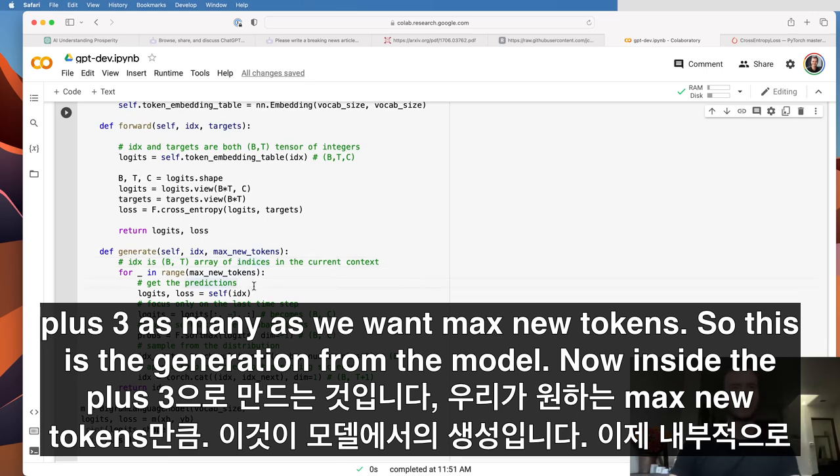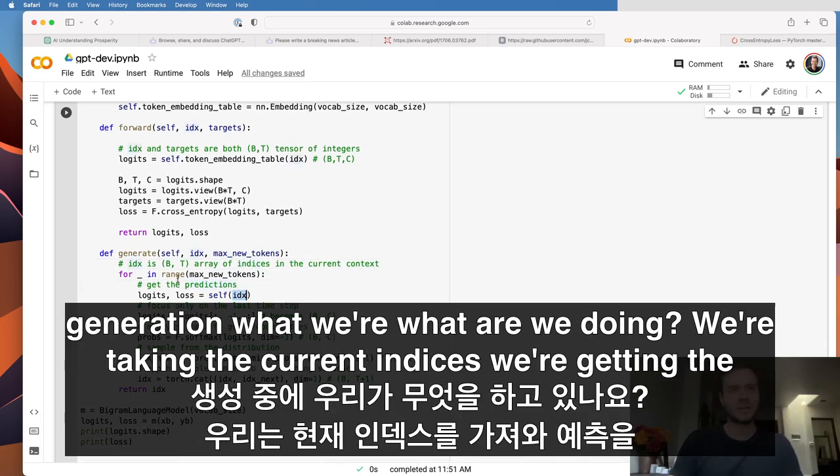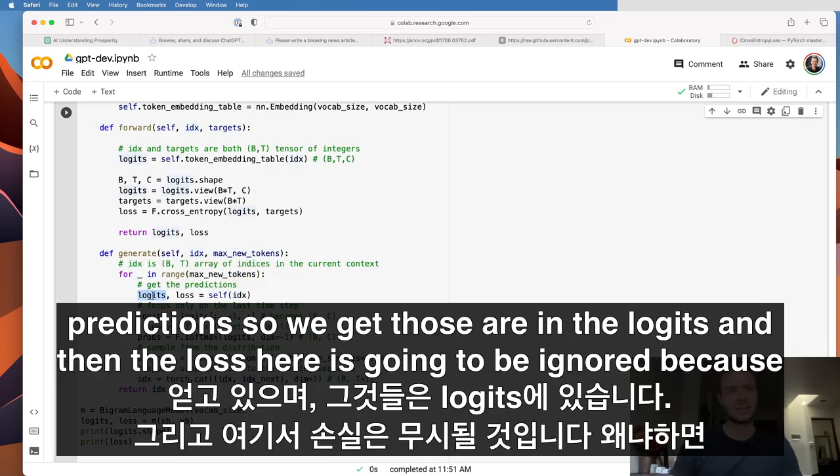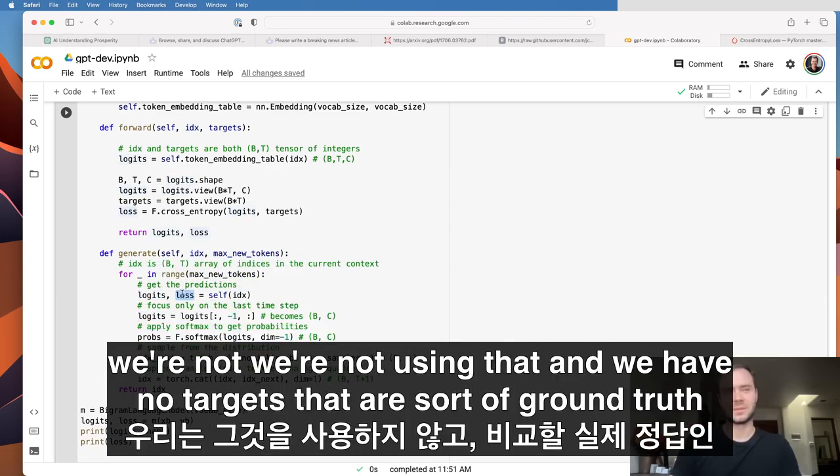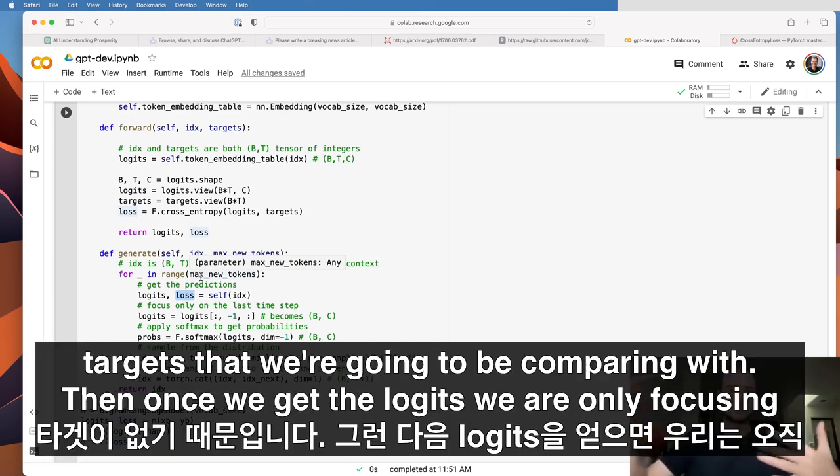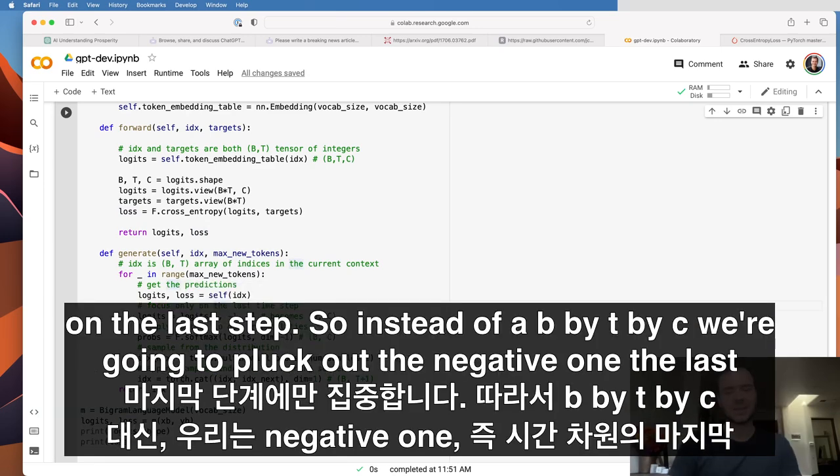Now, inside the generation, what are we doing? We're taking the current indices and getting the predictions, which are in the logits. The loss here is going to be ignored because we have no ground truth targets that we're going to be comparing with. Once we get the logits, we are only focusing on the last step.